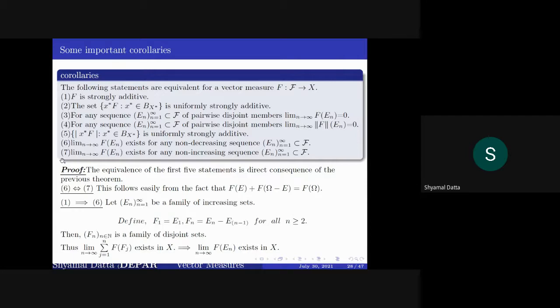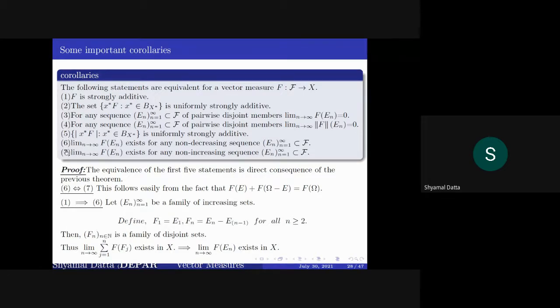That is, the limit as n tends to infinity of F En exists for any non-decreasing sequence En, and the limit also exists for any non-increasing sequence. So I shall prove the equivalence of 6 and 7 with this.